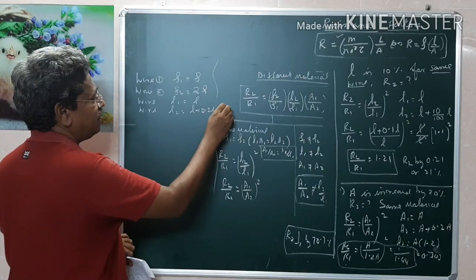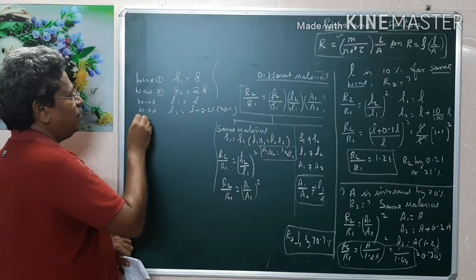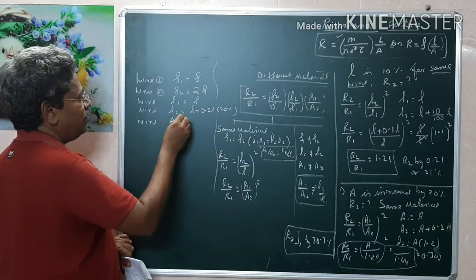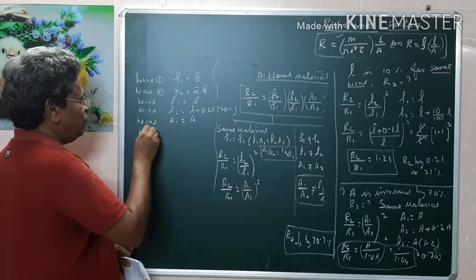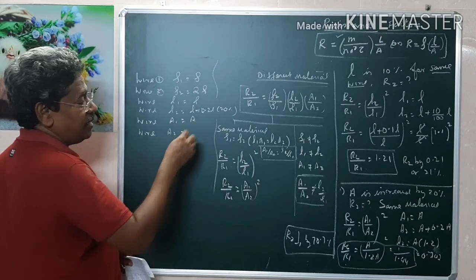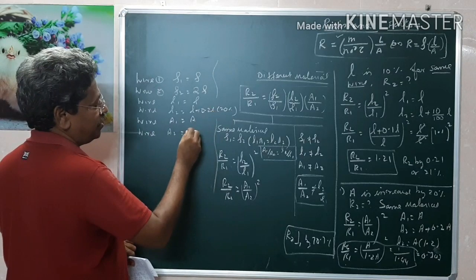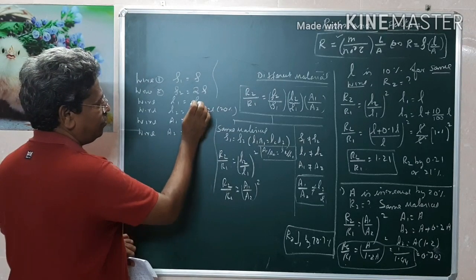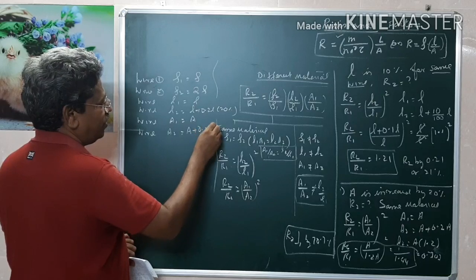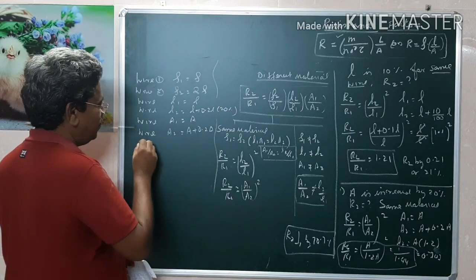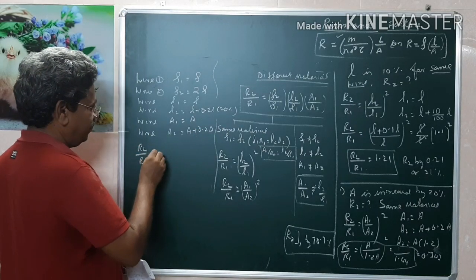That means it is increased by 20%. And wire 1 area equals A, and if the wire 2 area is increased by the same 20%, therefore A plus 0.2A, what will be the new resistance R2 by R1?